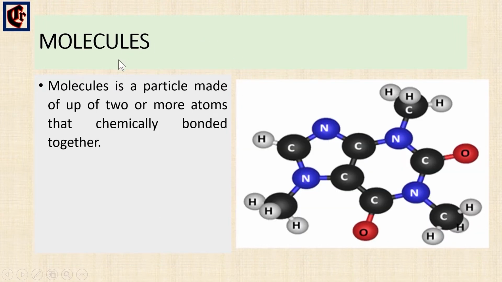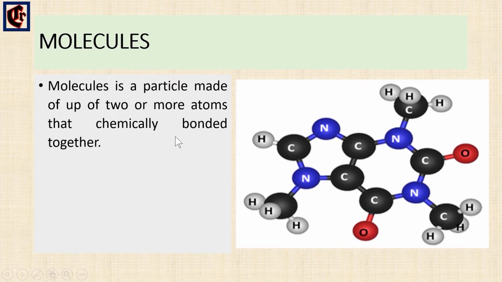The molecule level. What are molecules? A molecule is a particle made up of two or more atoms that are chemically bonded together. So molecules are made up of two or more atoms bonded together to act as a single unit. A group of atoms that bond together to form a single unit is called a molecule. That is all about the molecules.